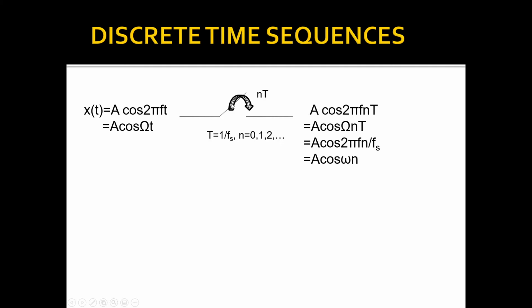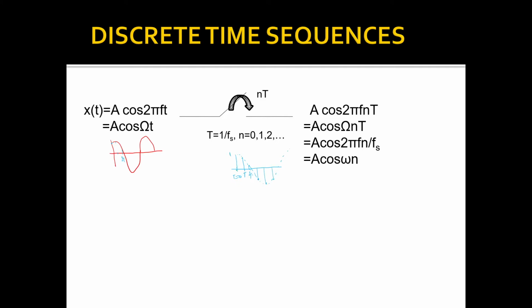So what does this mean? Because it is a cosine signal, when it is passed through the switch, let us say at t equal to 0 the switch has been closed. So this is the amplitude of the signal. At t equal to 0, we get an impulse of amplitude 1. Next, at t equal to T, the switch is closed, so at that instant, whatever the amplitude is, we are going to get. Next, at 2T, again the switch is closed, so this is the impulse with this much amplitude we are going to get. So like this it continues.